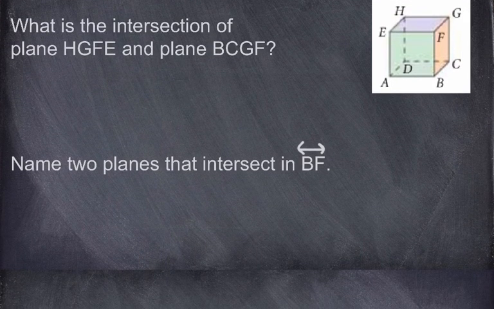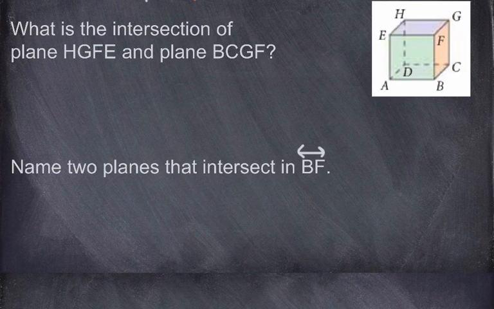Okay. Now one of the postulates that we're going to learn is that the intersection of 2 planes is a line. Okay, that's key. The intersection of 2 planes is a line. Now here the question is, what is the intersection of plane HGFE, so that is the top, and the plane BCGF, which is the right.